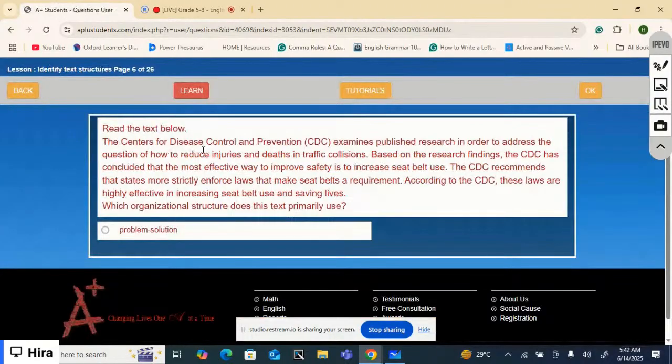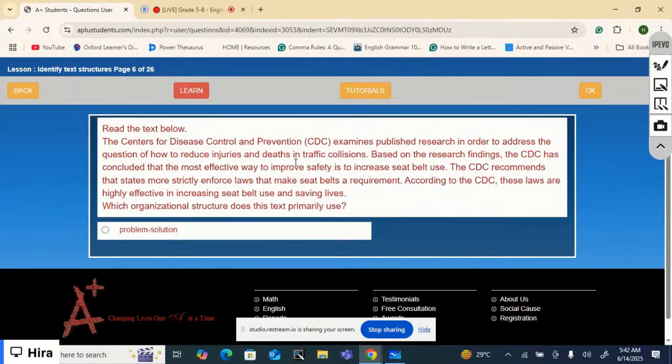The Centers for Disease Control examines published research in order to address the question of how to reduce injuries and deaths in traffic collisions. Based on the research findings, the CDC has concluded that the most effective way to improve safety is to increase seat belt use.